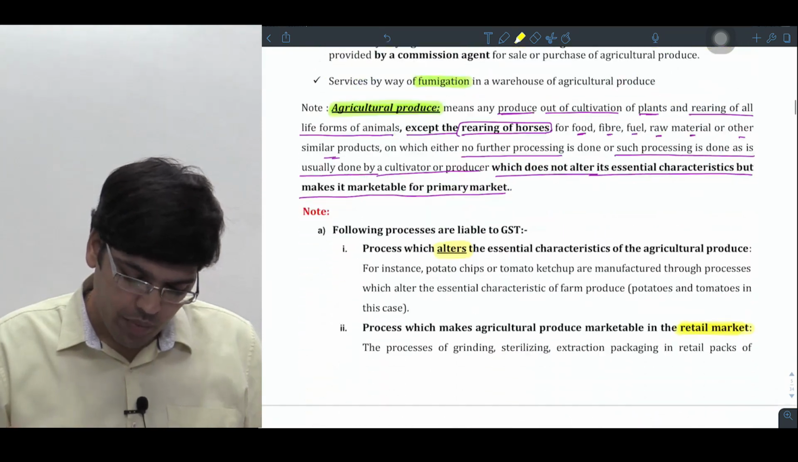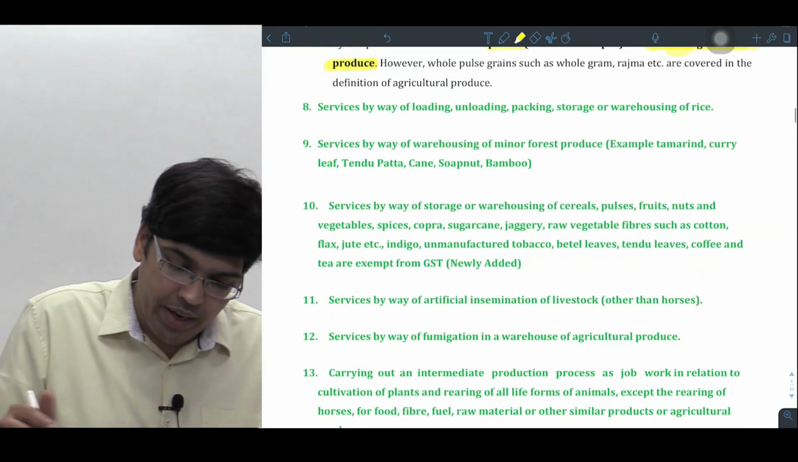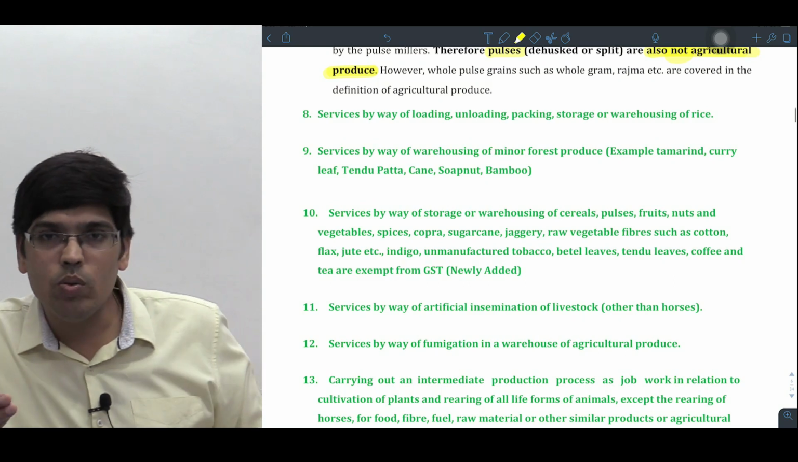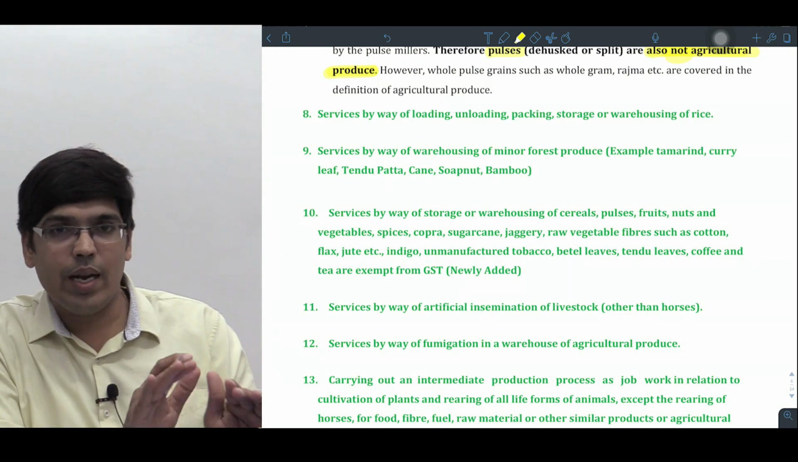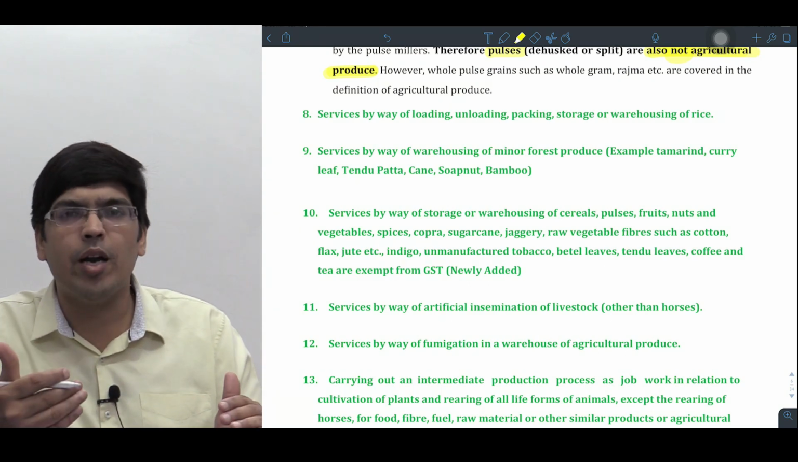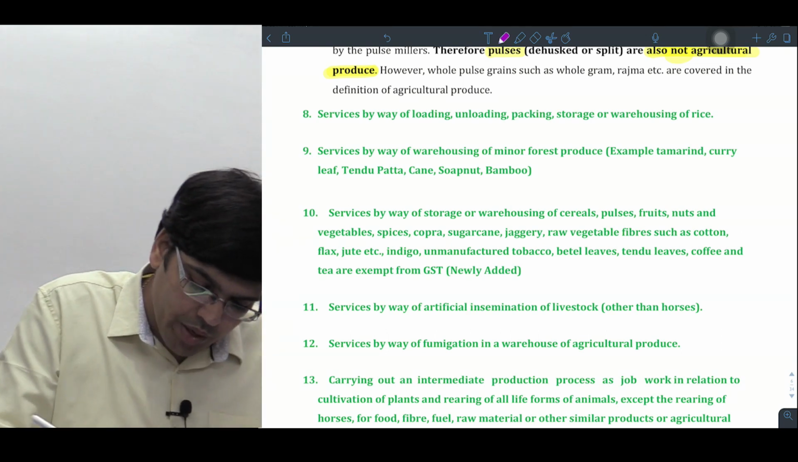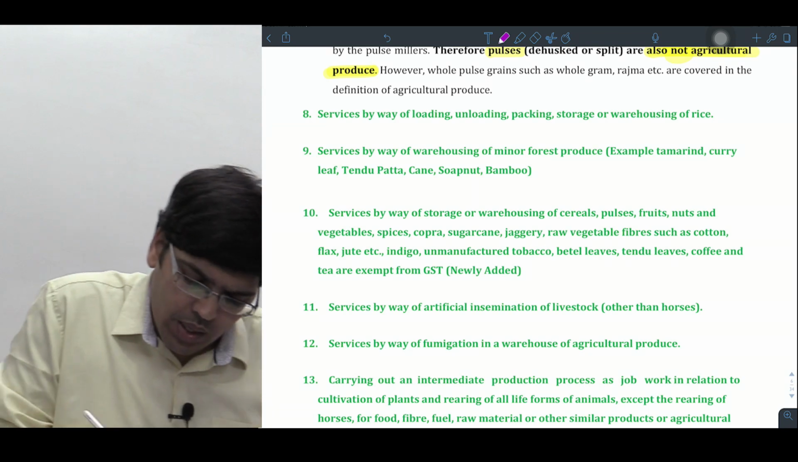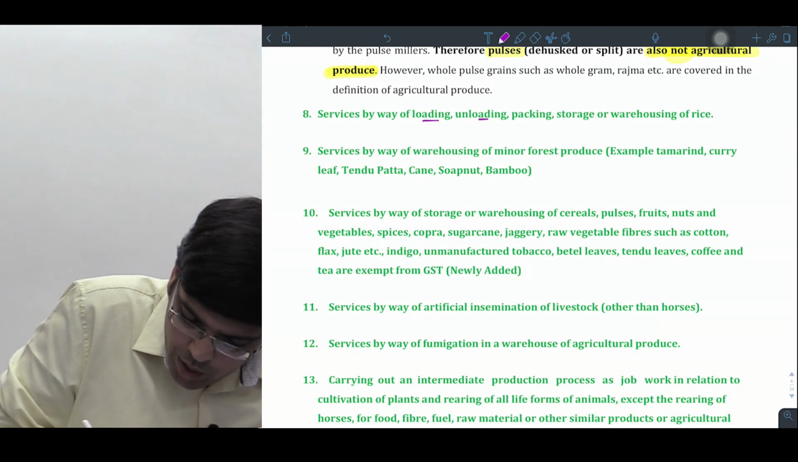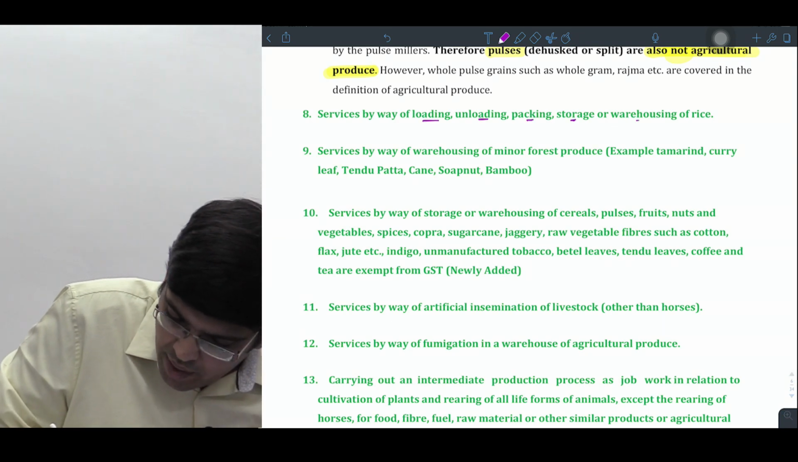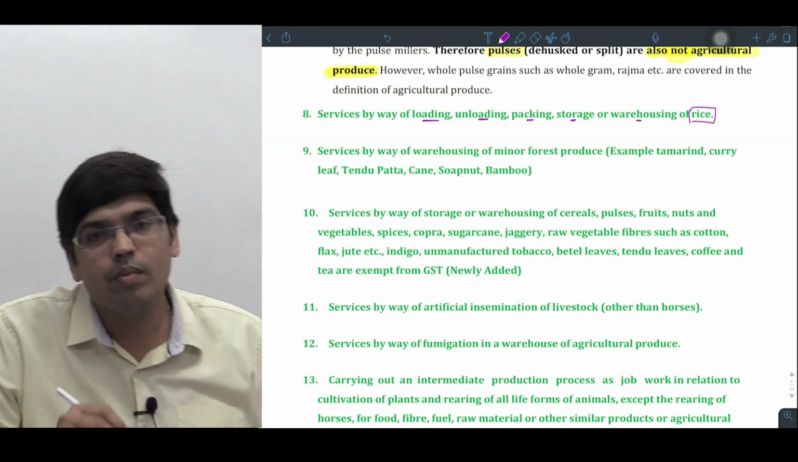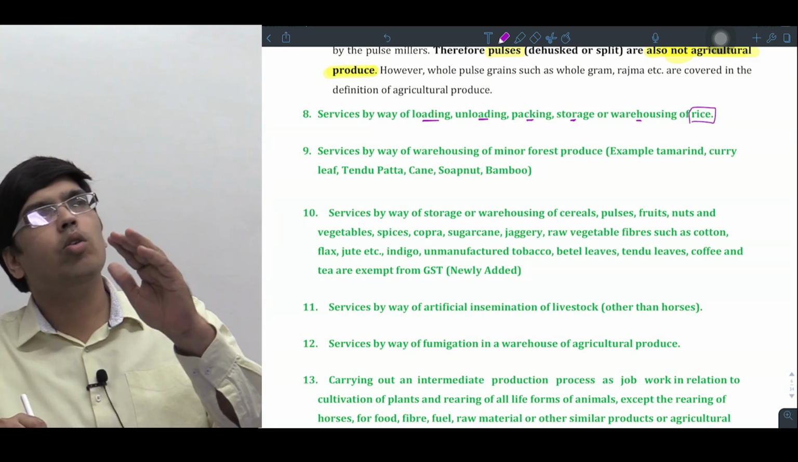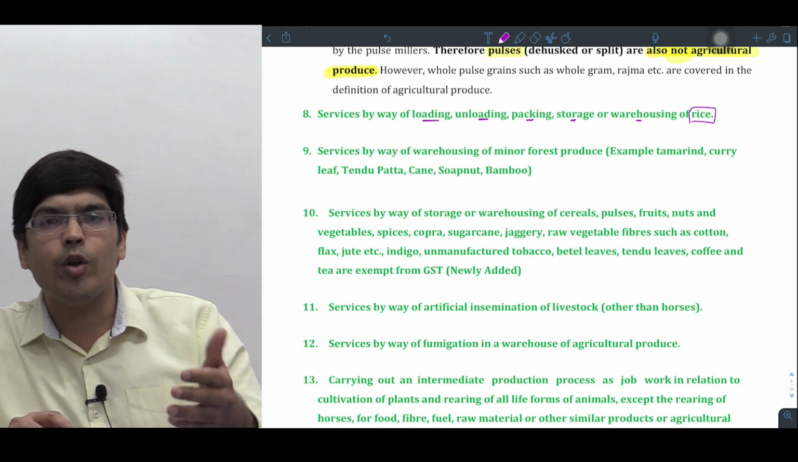Up to here, am I clear? So आगे जा रहा हूँ sir. Yeah, point number 8. आगे जाऊँ. Point number 7 is done. Now all other points are independent points. Please. Next point is nothing but, services by way of, अलग point है ध्यान से. Service by way of loading, unloading, packing, storing and warehousing of what, sir? Rice. You may get it out. Sir, already rice is covered in ऊपर का definition. Now why you need to cover it here?